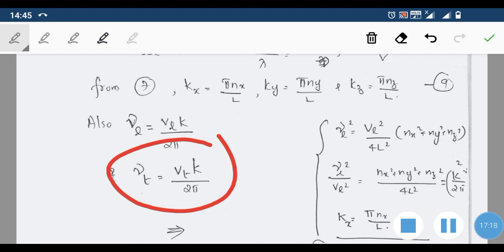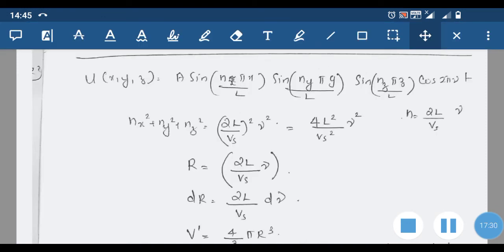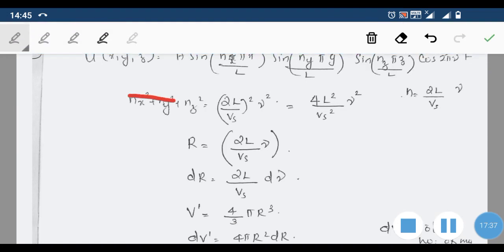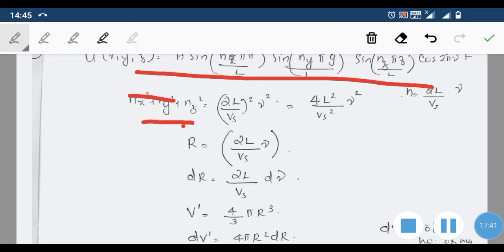Here we have to take the components, that is an important point. In this case, this k is a combination of kx, ky and kz. Now we can see what are the conditions on nx square plus ny square plus nz square. So we have the equation for u like this, then nx square plus ny square plus nz square is nothing but 2l by vs the whole square into nu square.